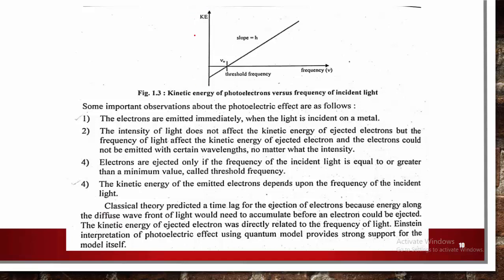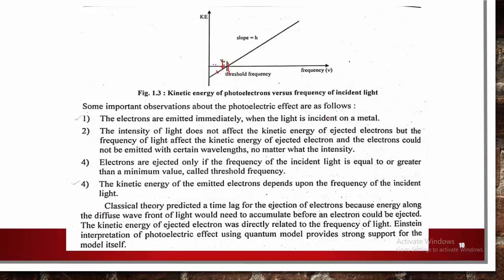On the y-axis is kinetic energy, on the x-axis is frequency. Up to nu 0, even with continuous energy incident on the metal surface, there is no emission of electrons. But after this threshold frequency, the kinetic energy continuously increases, which means electrons are ejected from the metal surface.